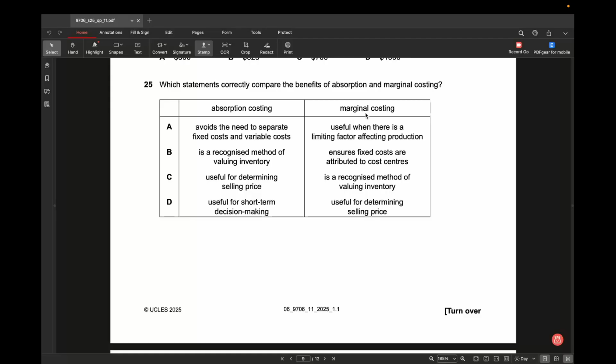Let's say you are producing products A, B and C, and to produce all the units of A, B and C you require 1000 labor hours, but this month we have only 900 labor hours. So how do we plan our production so that our profit is maximized? That process is called limiting factors, or optimum utilization of limiting factors, and marginal costing will help us in that. So for 25, the correct answer is A, and we don't need to consider B, C and D.